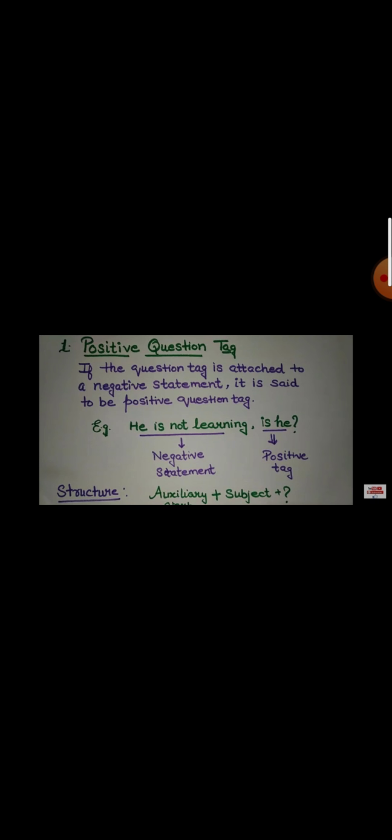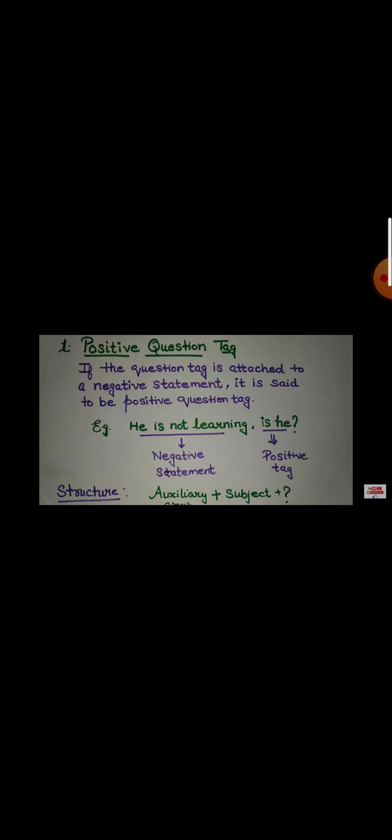We will make our question tag with the helping verb of the statement. Means if our statement is positive, then our question tag will remain negative. I am making this concept clear by giving more examples. First, positive question tag. If the question tag is attached to a negative statement, it is said to be a positive question tag.